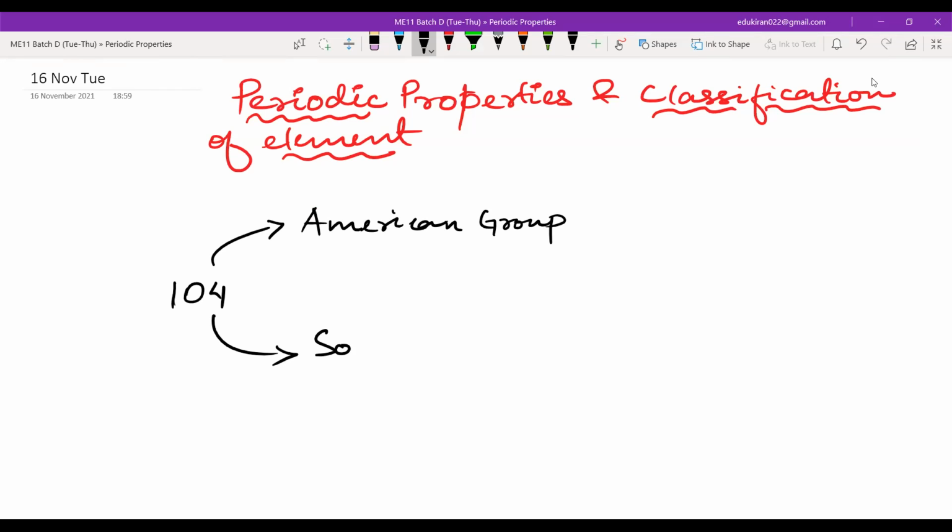Why Soviet? You must have learned about the USSR in your 9th-10th history, World War II. You have heard this word Cold War.